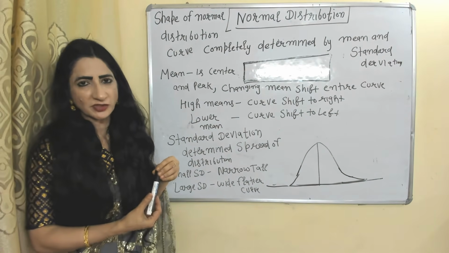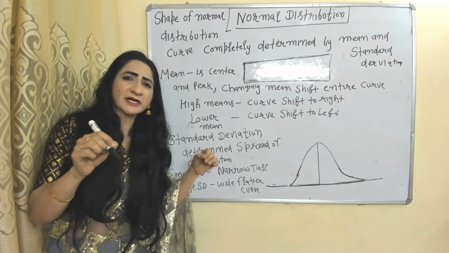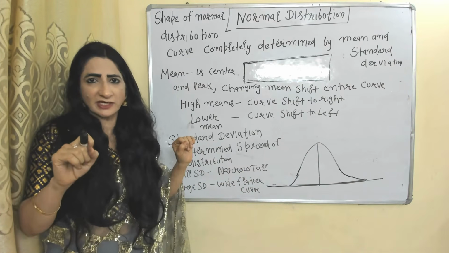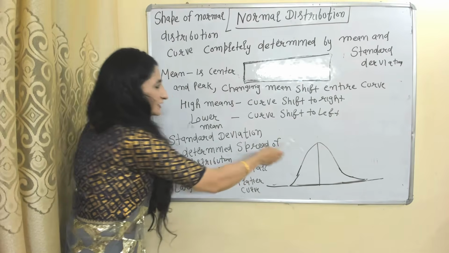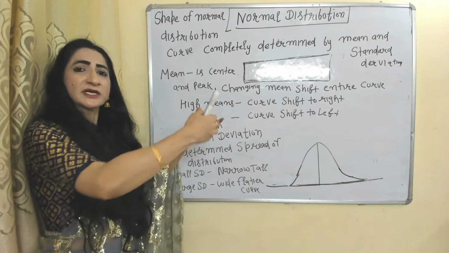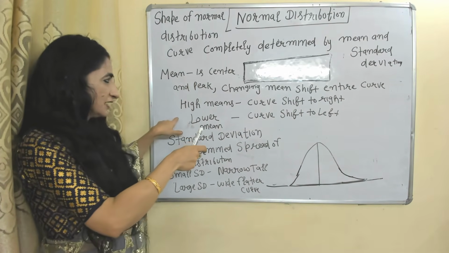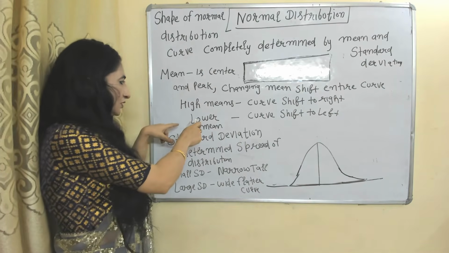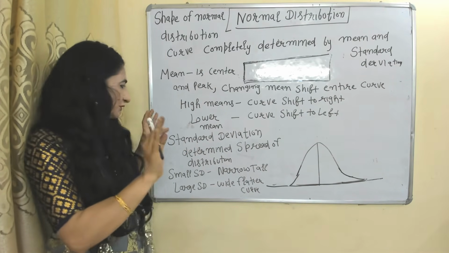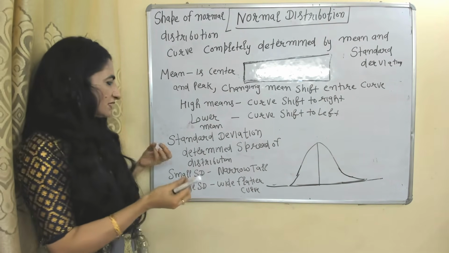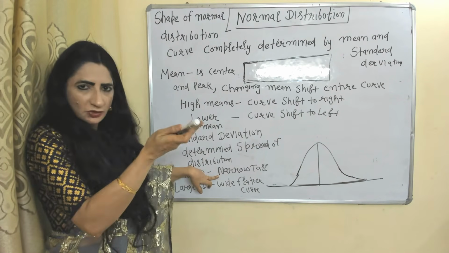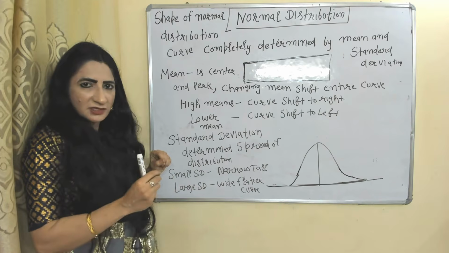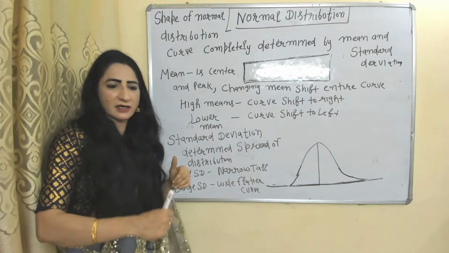The shape of the normal distribution curve is completely determined by mean and standard deviation. Mean is the center and peak of the curve. That's why changing the mean shifts the entire curve. High mean, the curve shifts rightward; low mean, the curve shifts leftward. Standard deviation determines the spread of distribution. Small standard deviation makes a narrow and tall curve, and large standard deviation makes a wide and flatter curve.